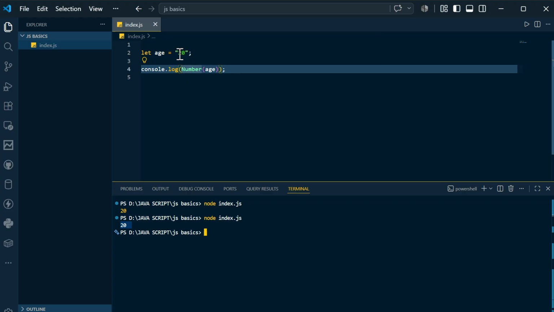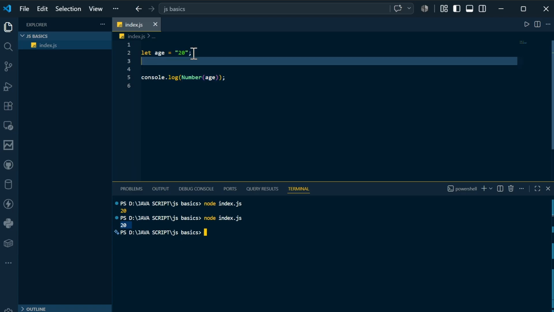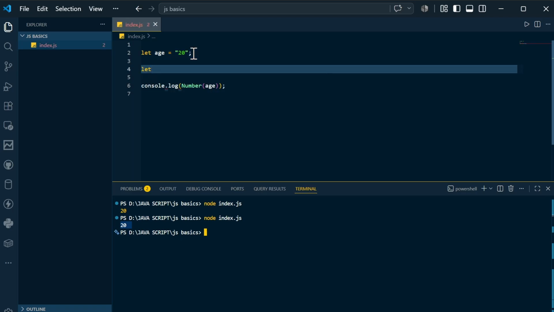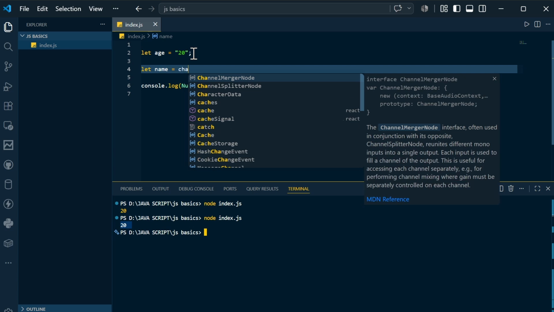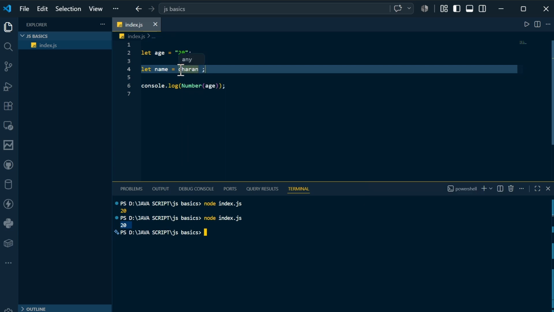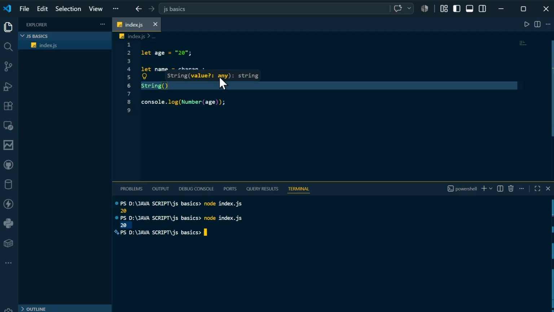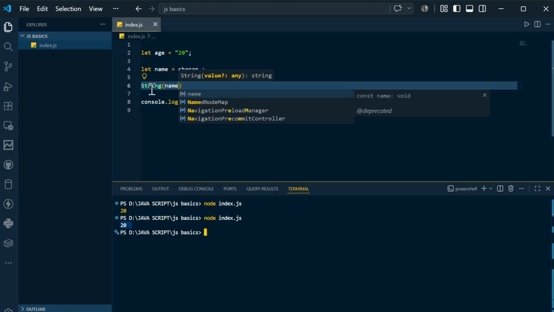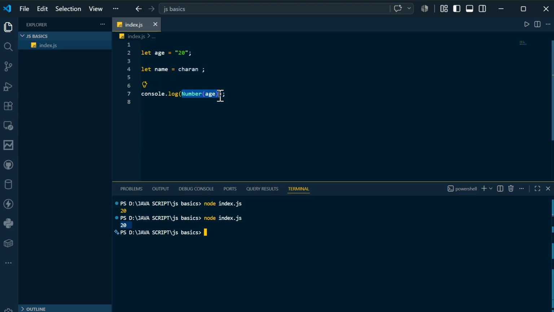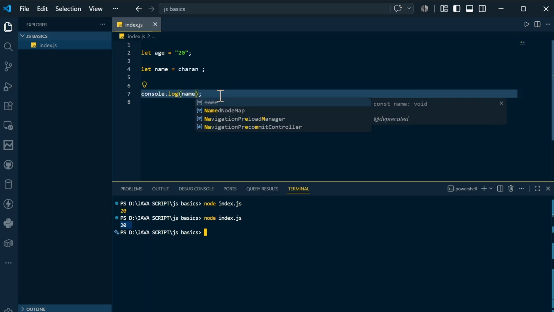So if you want to convert this string to number, you can mention number of the string. Not only that, let's say you have let name equals Charan. By mistake, let's say someone is sending you the data in this format. Actually this is an error, it should not be like this because it should be in double quotes. So you can simply say string inside that. So you can pass the name.